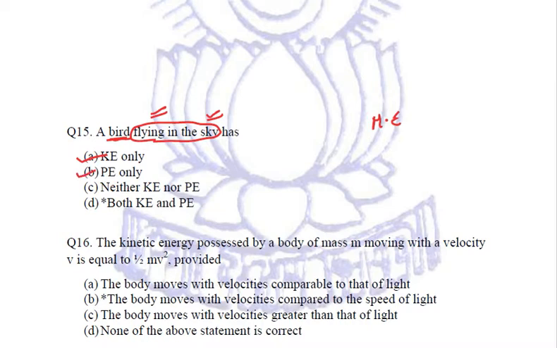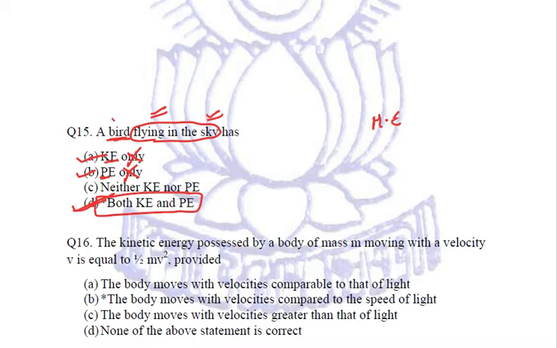It has potential energy because it is in the sky, at a height. So kinetic energy, but not kinetic energy only; potential energy, but not potential energy only, because both of them are there. So our correct answer is D. It will be mechanical energy, or both kinetic energy and potential energy.